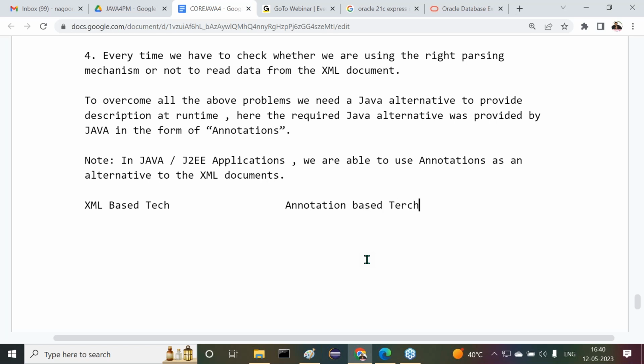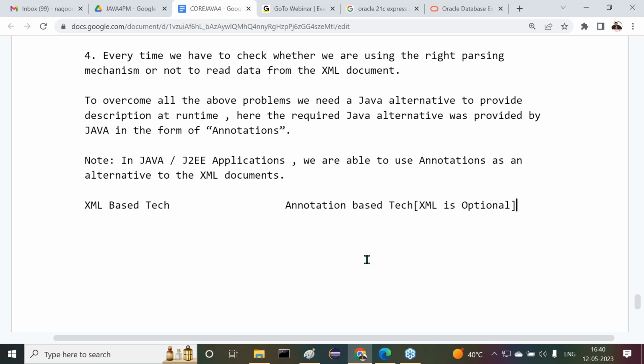In annotation-based technologies, XML is optional. I'm not saying that if you use annotations, we can totally remove XML documents, no. Even though you are using annotations, XML documents are optional. If you still want to use XML documents, we can use them, but it is not required. Why? Because a very good alternative is available. Because of that reason, we are not going to talk about XML documents once you have annotations.